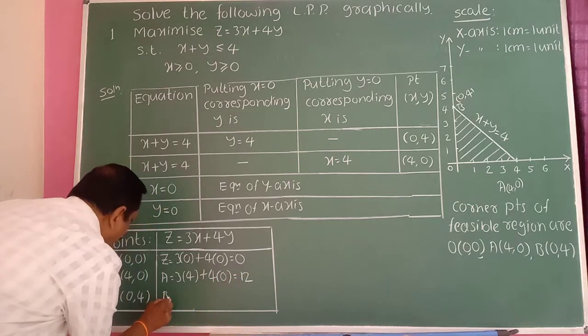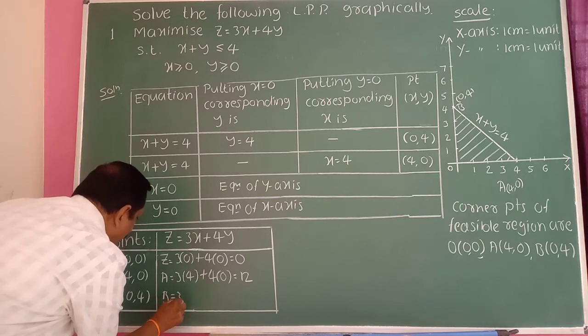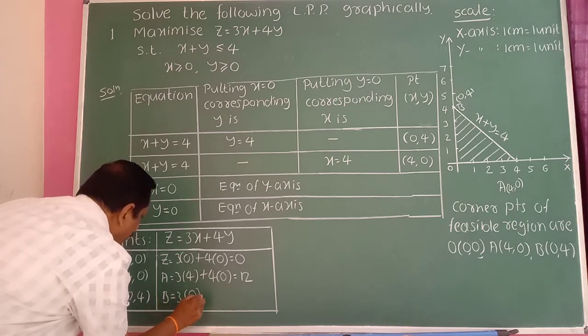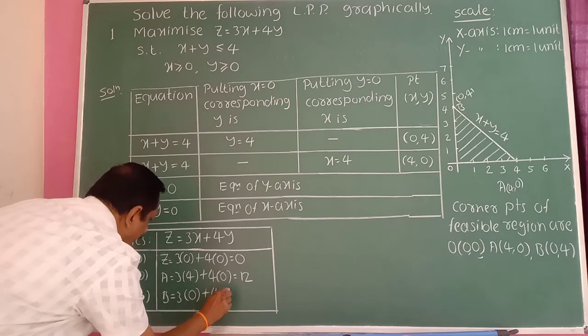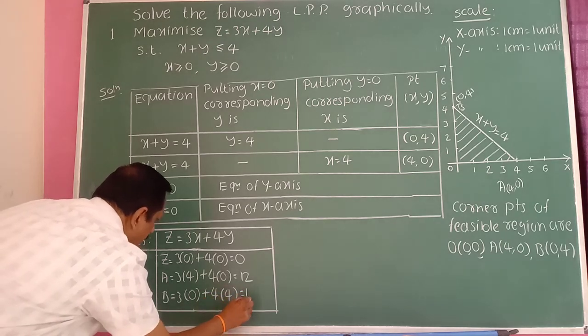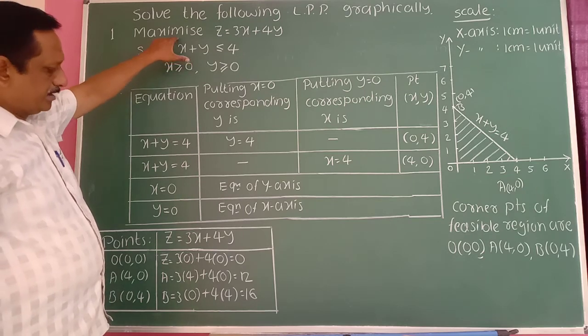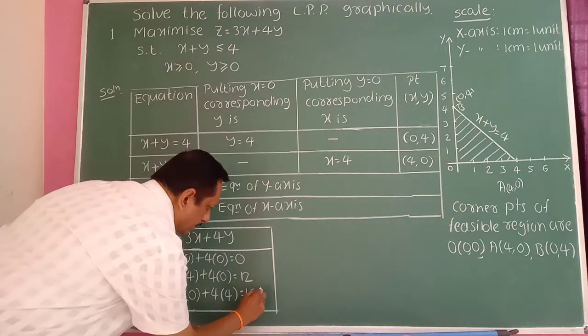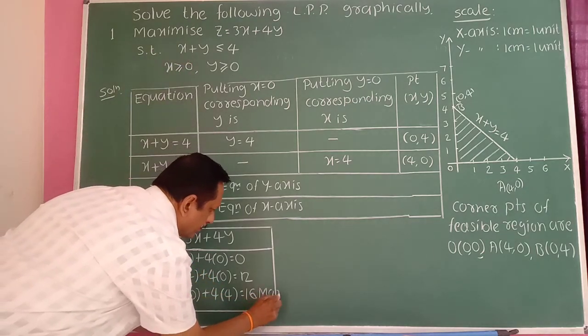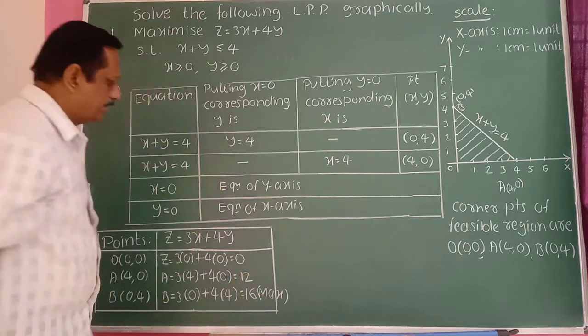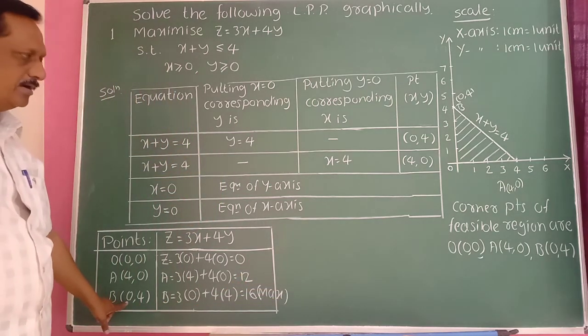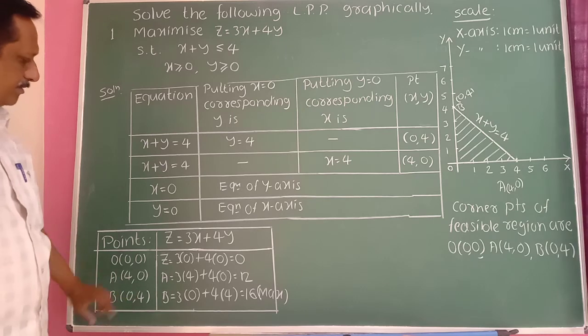And at the coordinates of point B, 3 into 0 plus 4 into 4 is equal to 16. It is a maximization problem, so the maximum value is 16. At the point 0, 4, it has the maximum value.